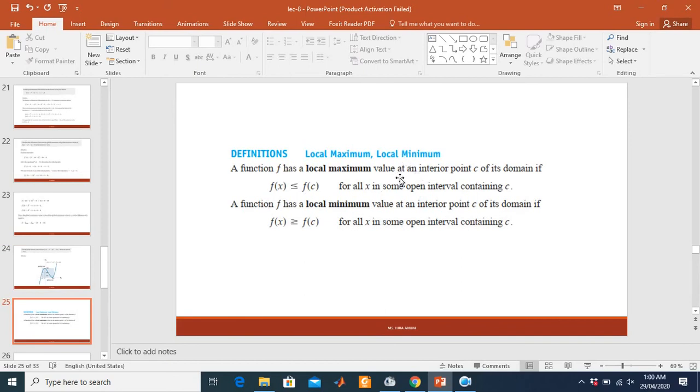Local maxima and minima. The proper definition is: a function f of x has a local maximum value at an interior point c of its domain if f of x is less than or equal to f of c for all x in some open interval containing c. A function f has a local minimum value at an interior point c of its domain if f of x is greater than or equal to f of c for all x in some open interval containing c.